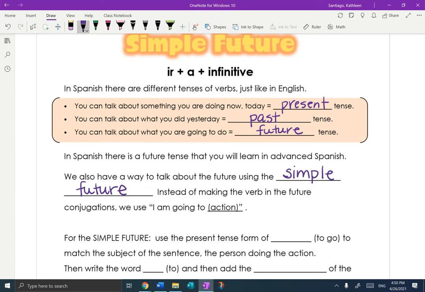Instead of making the verb in the future tense, we're going to use I am going to and then give the action. Okay, so this is what we're talking about. Instead of saying I will sing, I can say I am going to sing. Okay, so it's this idea of I am going to complete the action. And we say that a lot in English.